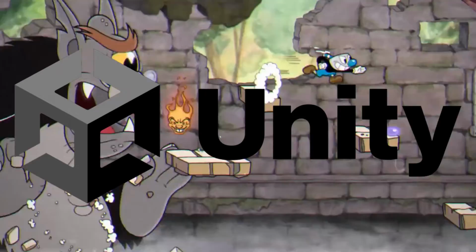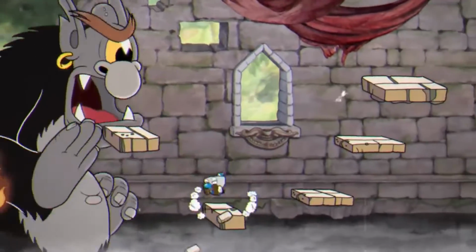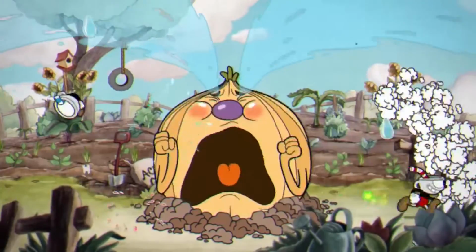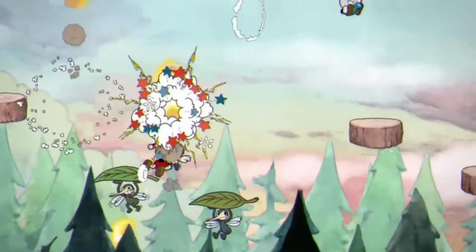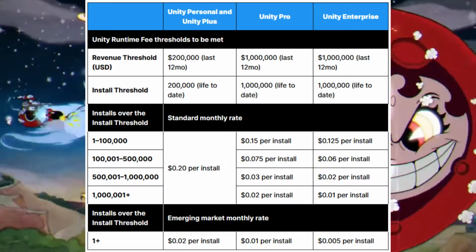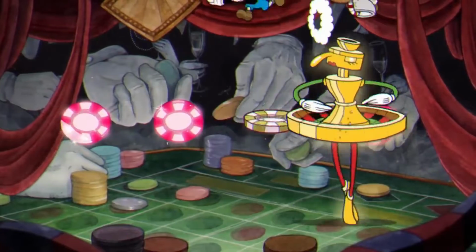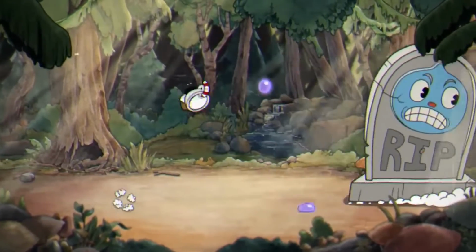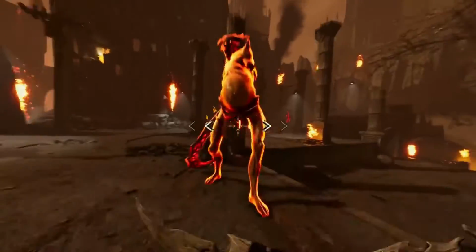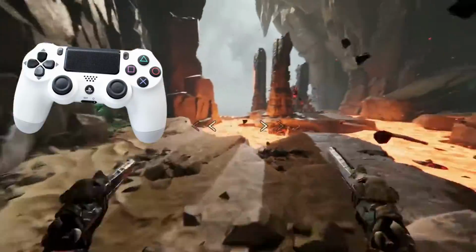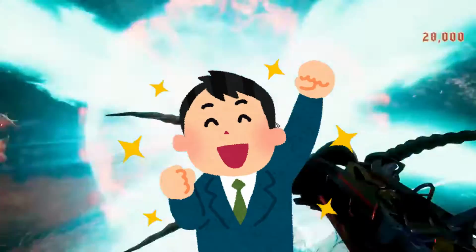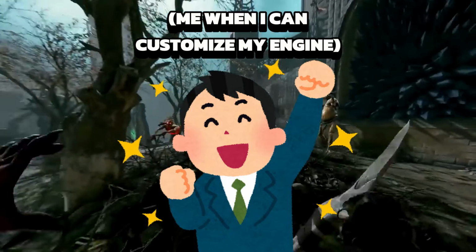This is one of the most popular game engines out there, and for many years it's been the standard in the industry. But as most of us know, there's been big controversies around them lately, so I personally stopped using it. Some of the advantages of Unity are: it can be used for 2D and 3D games, it can export to consoles, computers, and mobile, and it's really easy to customize.